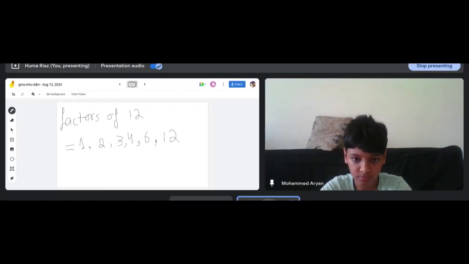Now you have to do exercise 2C, question number 2, part A. You have to do this in your register, and after doing this you have to do parts B, C, D, E, F, till F. And G, H I will help you. After doing this, you have to show it to the screen, then I will check whether you did it wrong or right. Got it? Yes. Now start doing it.